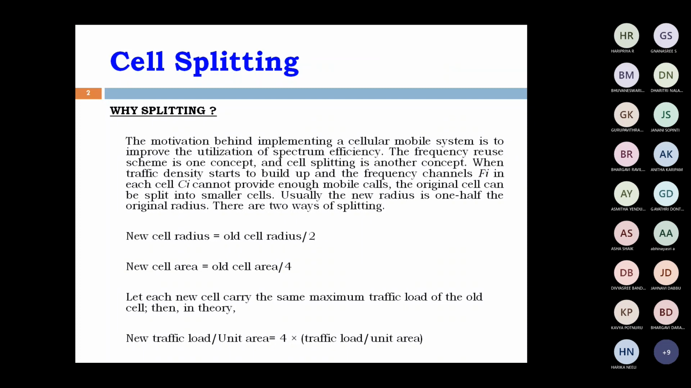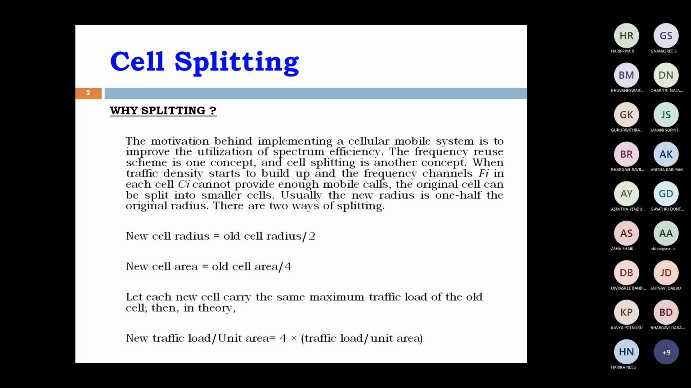Cell splitting. Why are we going to split the original cell into many cells? The motivation is only to improve the utilization of spectrum efficiency. In previous sessions, we discussed the frequency reuse scheme, that is, the same frequency is used in some other way elsewhere in a geography, to improve the utilization efficiency.